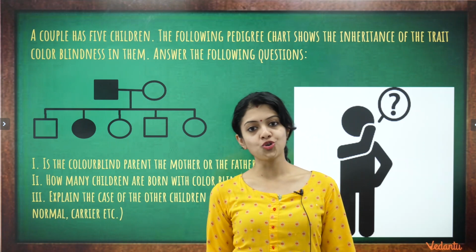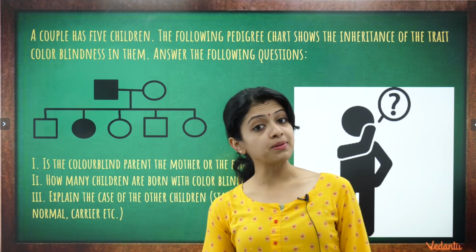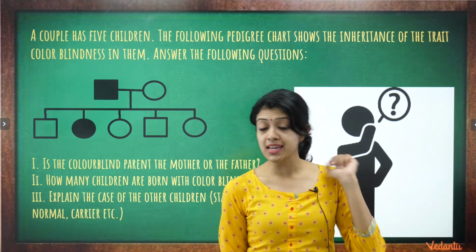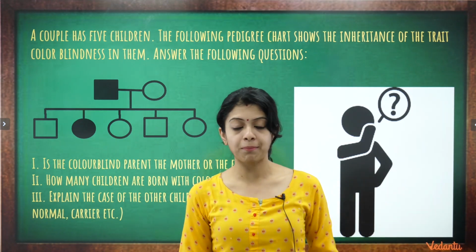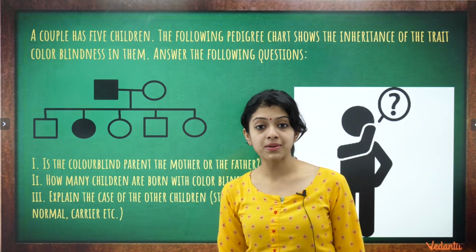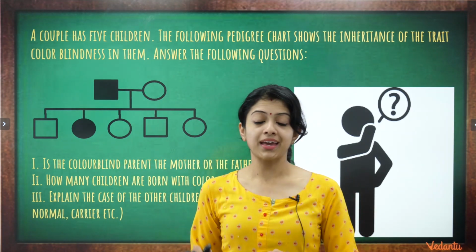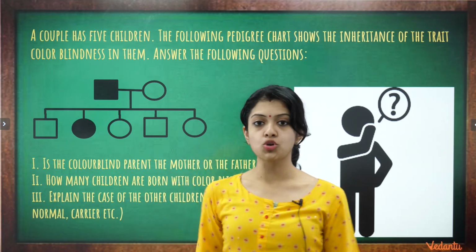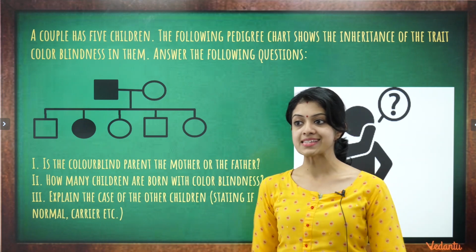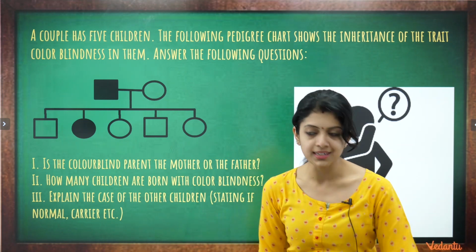You also have to know what the shaded symbols represent. We need to recall that squares represent males and circles represent females. So the shaded square represents an affected parent, the affected father, to be specific. So the first answer would be: the colorblind parent is the father.